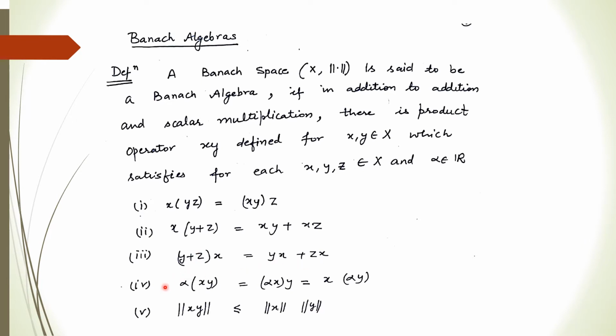And the fourth property is that you can take the scalar outside: alpha times (x into y) is the same as first multiplying the scalar with x and then with y, or first multiplying the scalar with y and then with x. So all these are the same. And the last is that the norm of x into y is less than or equal to the norm of x into the norm of y. So any space equipped with this norm satisfying the following properties with respect to addition, scalar multiplication and the product is said to be a Banach algebra.